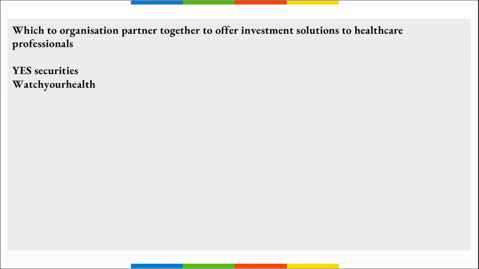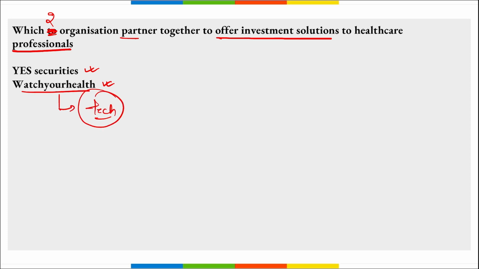Next, which two organizations partnered together to offer investment solutions to healthcare professionals? It is Yes Securities and Watch Your Health. They together partnered to offer various investment solutions to the healthcare professionals, right? This Watch Your Health is a tech driven healthcare platform.